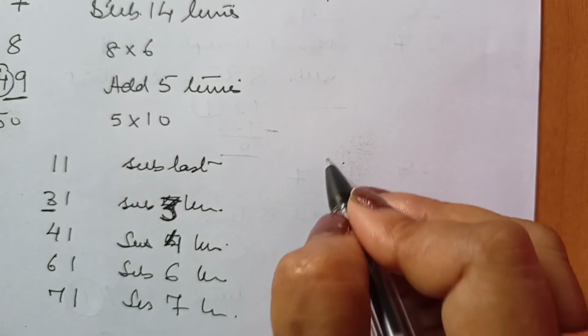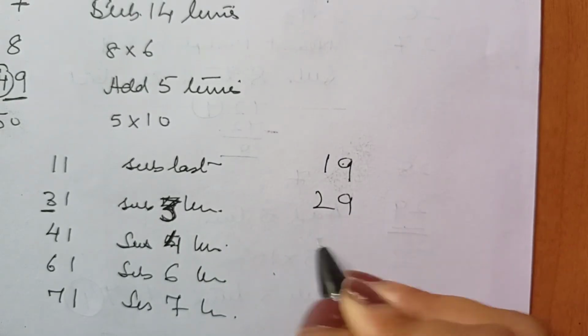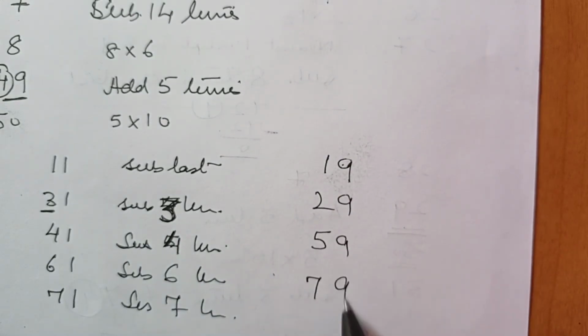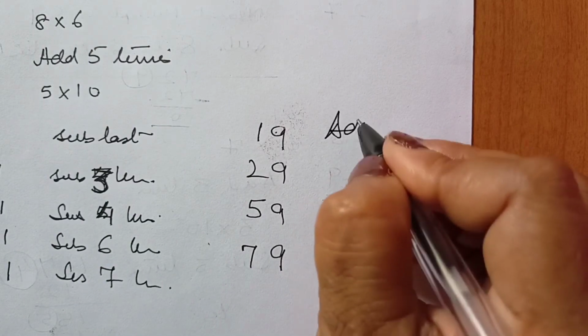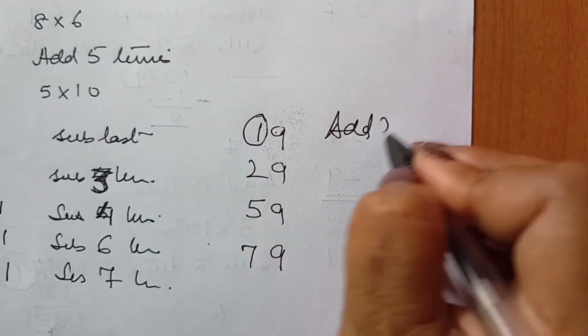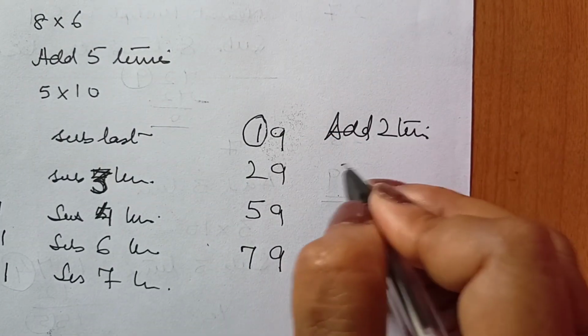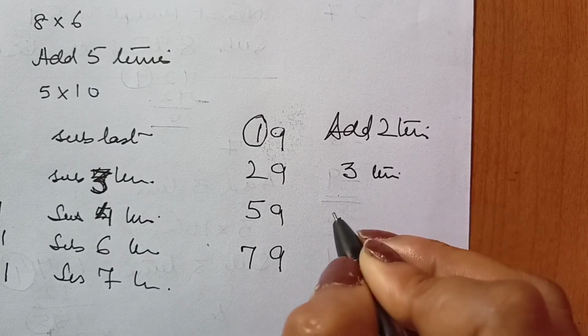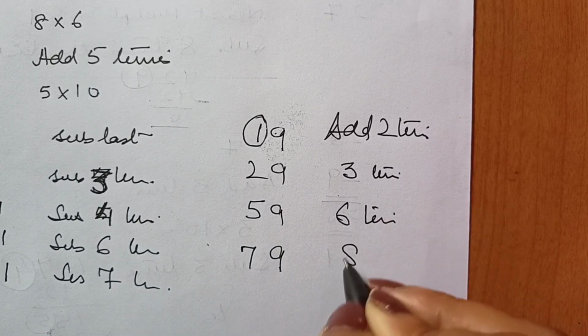And all the numbers which are ending in 9, say 19, 29, 59, 79, just add. Add one more than this. Add 2 times the last digit. Add 3 times the last digit. Add 6 times the last digit. Add 8 times the last digit, and so on.